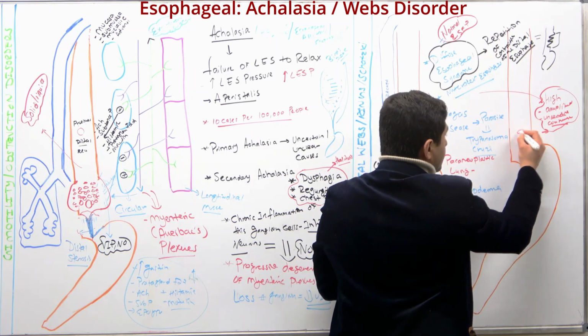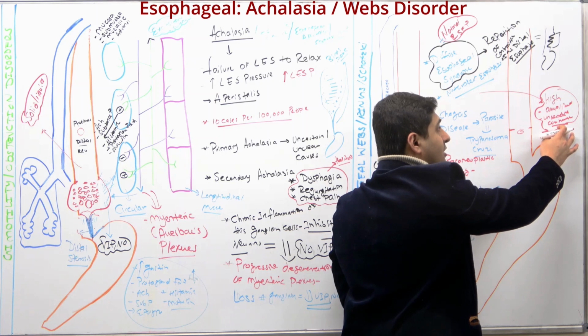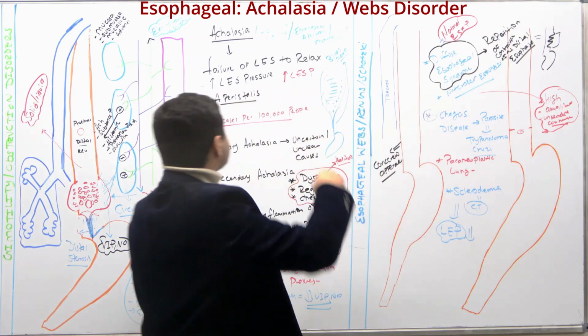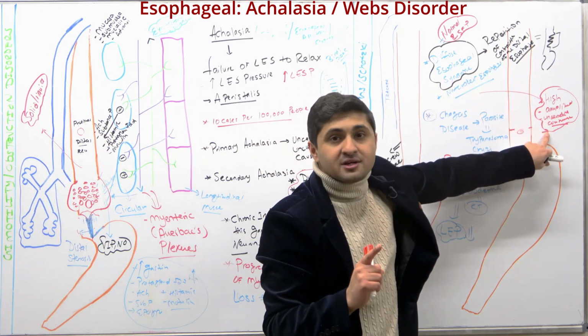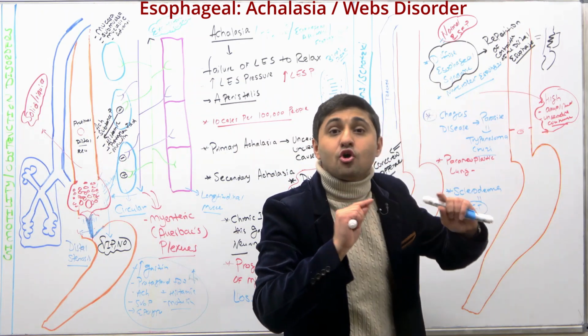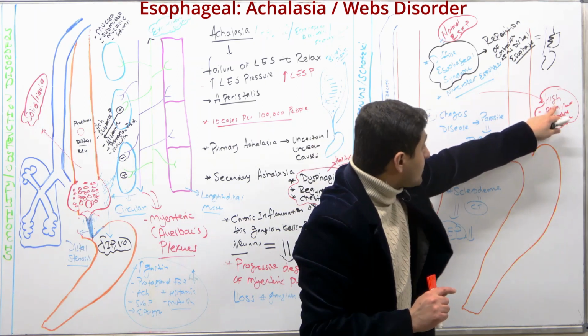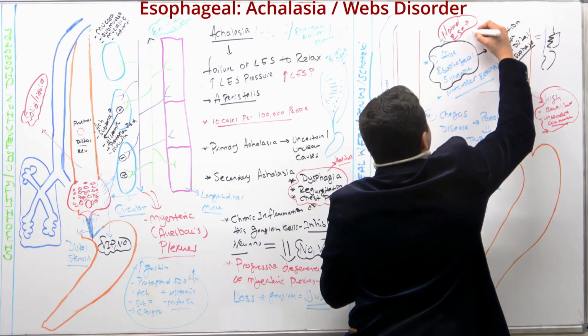Let's say food is there, so this peristalsis happens at high pressures, and it is obviously uncoordinated. But remember, it is not aperistalsis, because aperistalsis is only in achalasia. In both of these conditions there is peristalsis. The peristalsis is uncoordinated, and with a high amplitude in nutcracker syndrome, but in diffuse esophageal syndrome it is a normal amplitude.